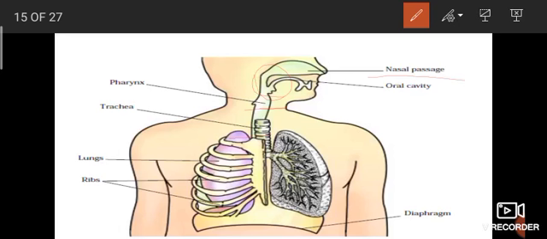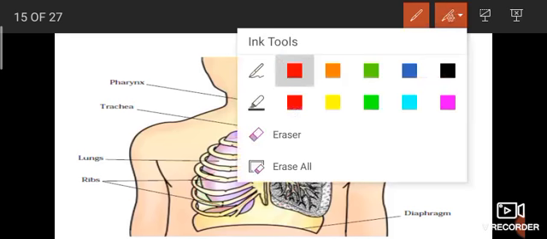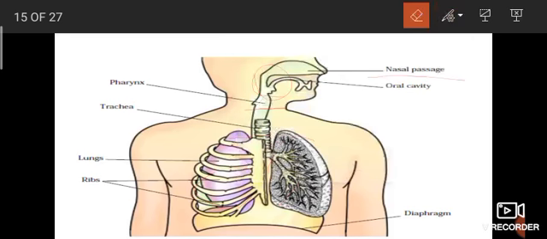Where are our lungs present? Here. Our right side lung is smaller compared with the left because of the heart. Because our heart is present on which side? Sorry, the left side. Our left side lung is smaller than the right side because of the heart.